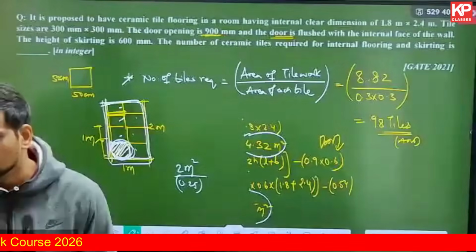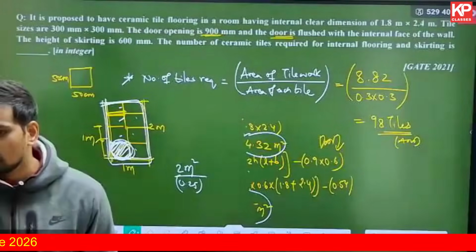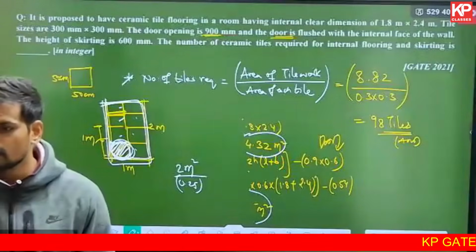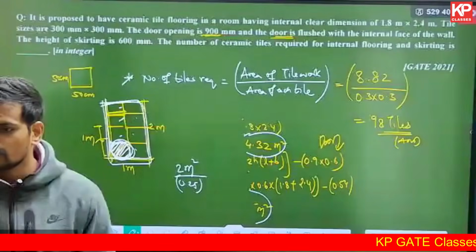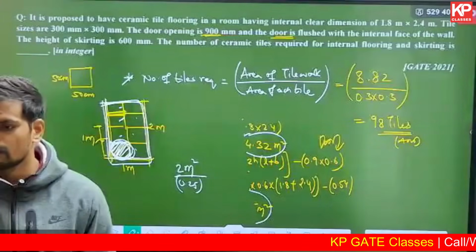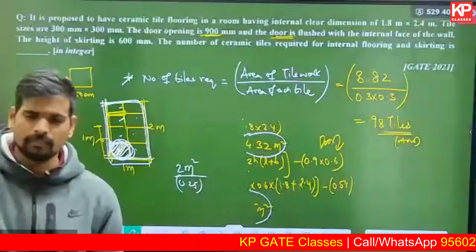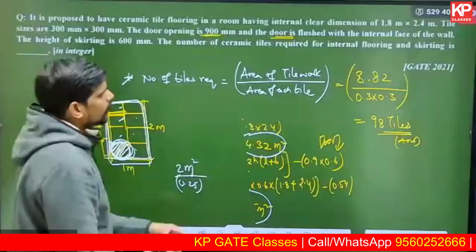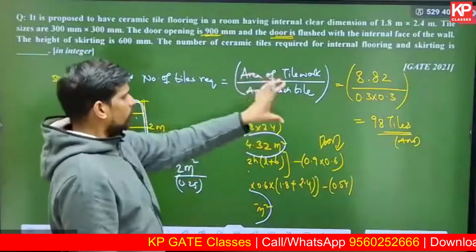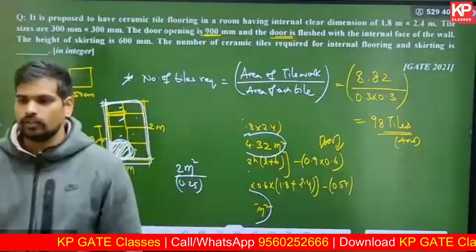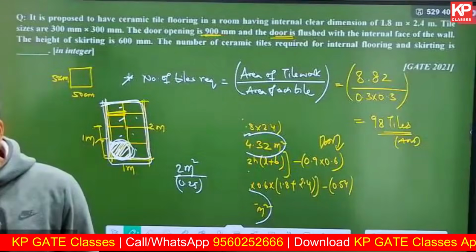How does 2h come in the formula? Okay, I can explain that. Can you assume the door is on one side and subtract the door width from the length and then multiply by the height? Absolutely, you'll get the same answer, Dipansh, even in that case. You're free to do that. Instead of subtracting the area, you can subtract the door width from one of the dimensions, and accordingly you can find it. You'll get the same answer. Logic is same.